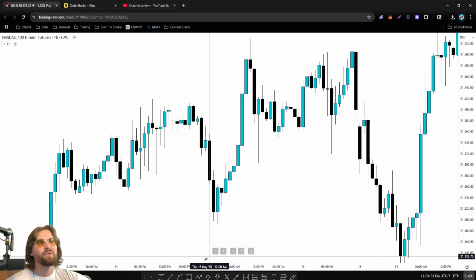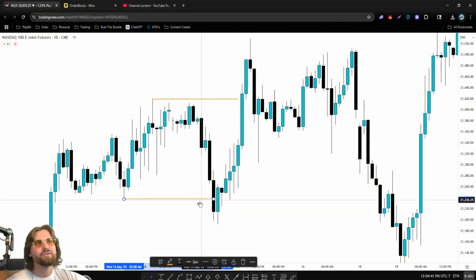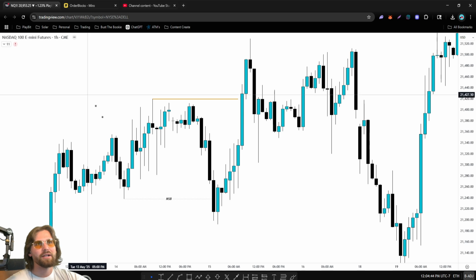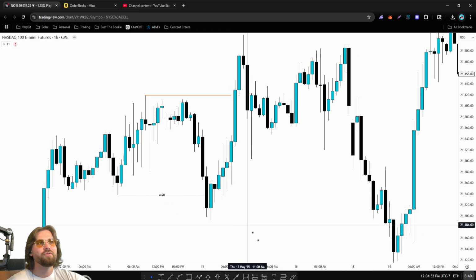If we remove all this, we can see that price was bullish before, the lows are protected, the highs are getting hit, and then eventually we have this. Price comes down, takes the low in a bullish trend. So here is your market structure break. Of course, this low took new highs. It should be protected and not get hit. If it does, it is a market structure shift, so it's anticipating the price should move to the downside here.